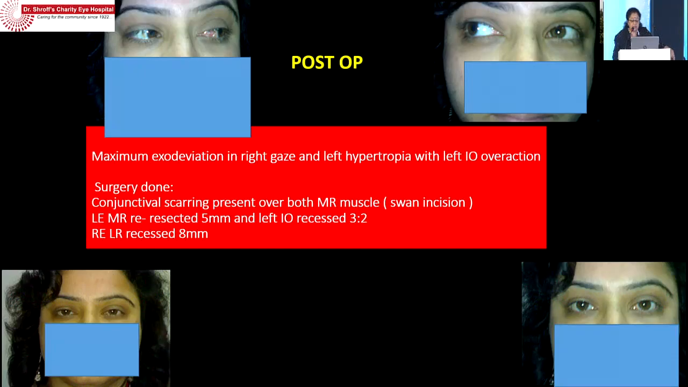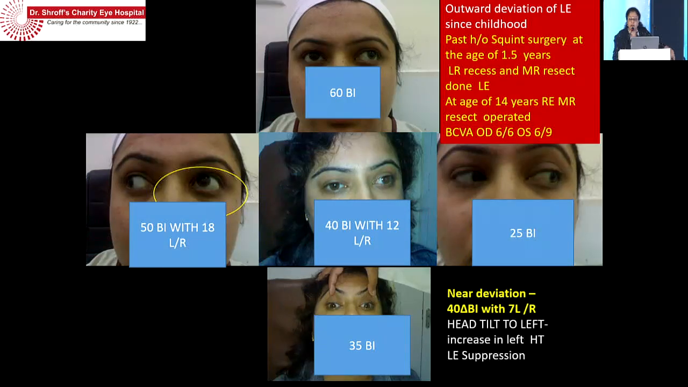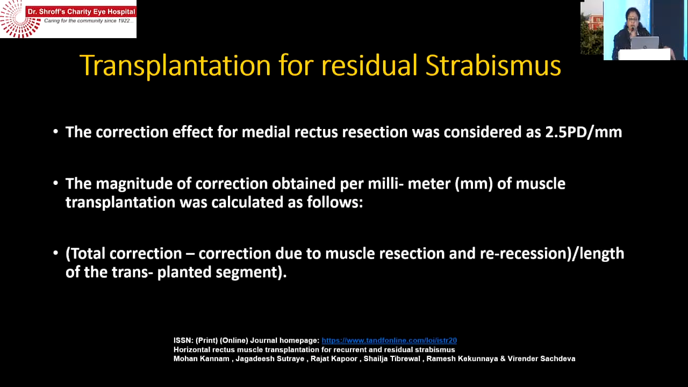We re-resected the medial rectus and the left inferior oblique, and also recessed the lateral rectus of the other eye because there was an incomitance. So I prefer to do the surgery in the right side. The other thing which can be done for residual strabismus is a recent transplantation technique.